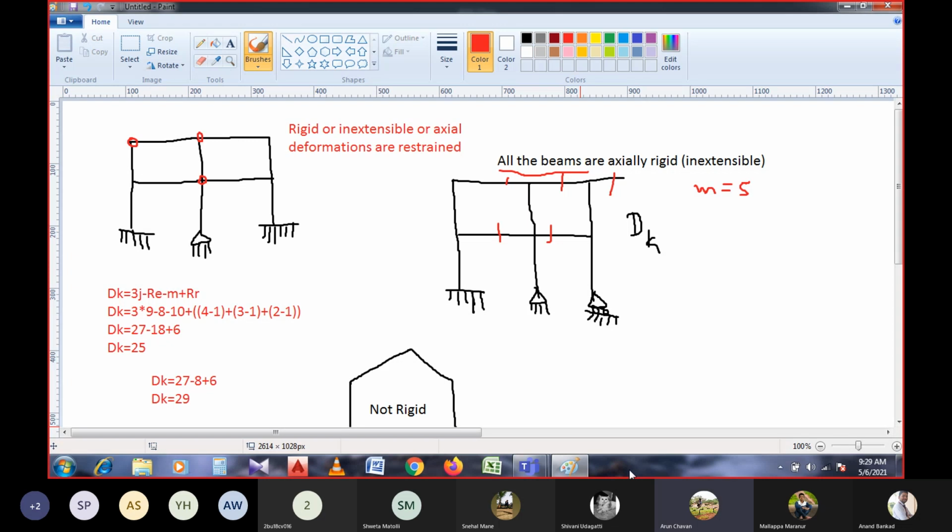Sir, kinematic indeterminacy is 16. Value of Dk. So, any other answers?